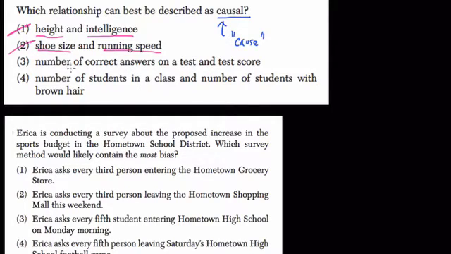Number of correct answers on a test and your test score. Yes, that should be causal, right? The more answers you get correct, the higher your score, or the less amount of answers you get correct, you have a lower test score. So that's a causal relationship.